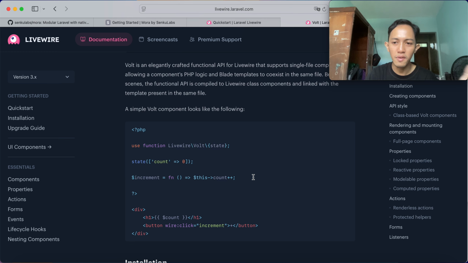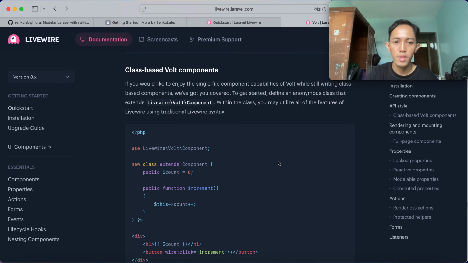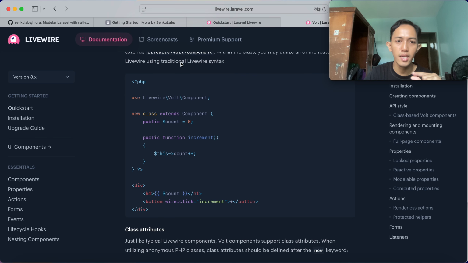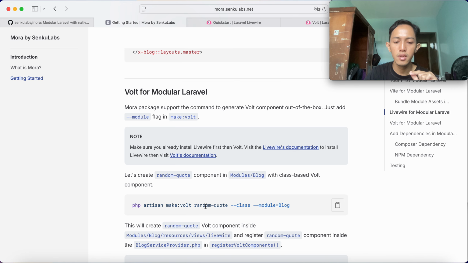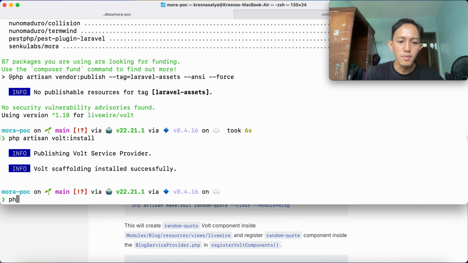But not everyone is familiar with this, including myself, because we usually interact with PHP like OOP, class-based approach. So let's use the class-based Volt component by adding the --class flag. Okay, let's make the random quote: php artisan make:volt random-quote.